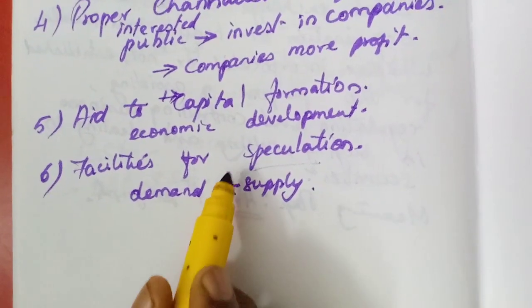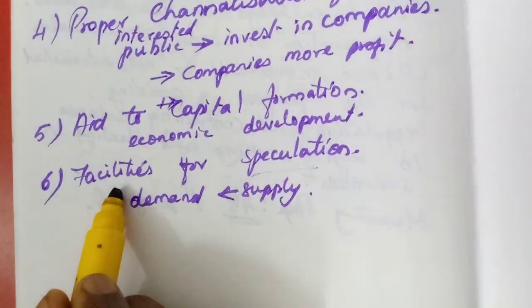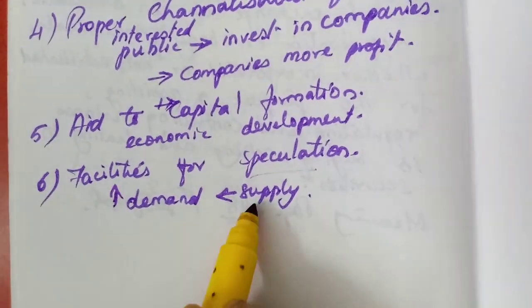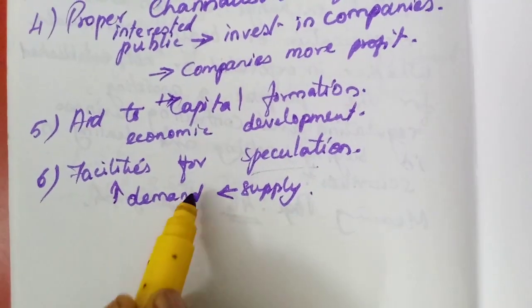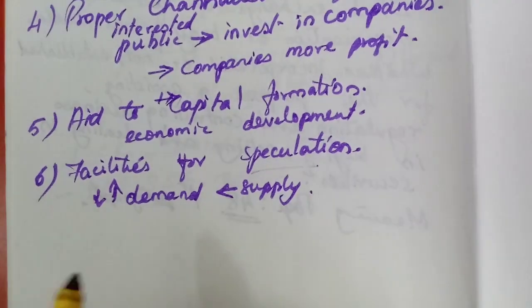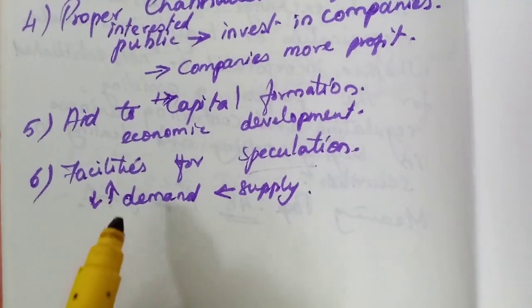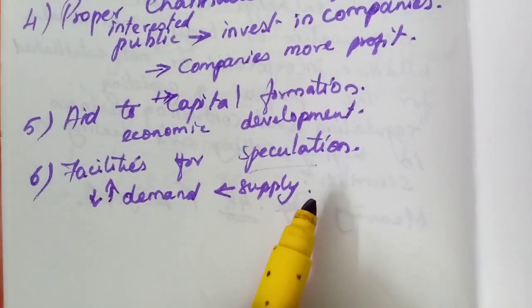The same thing is happening in the stock exchange also. When there is more demand, they will release the shares. So the demand will go low. The demand will not be very high because they increase the supply slowly.